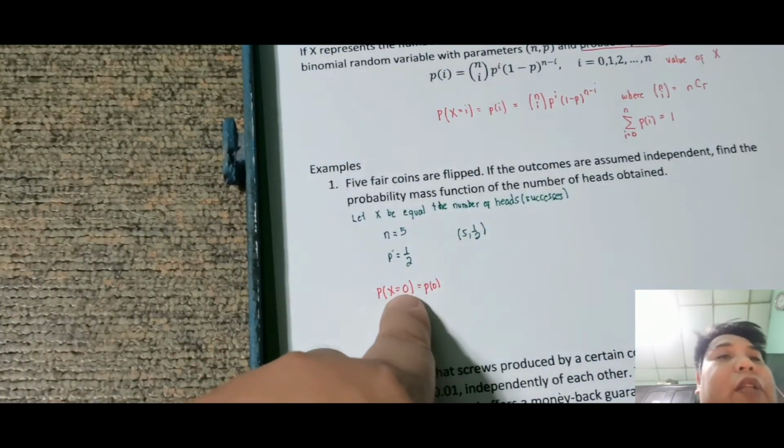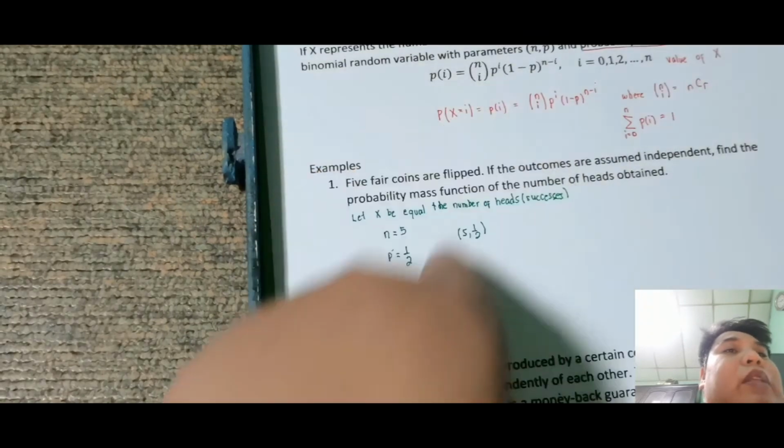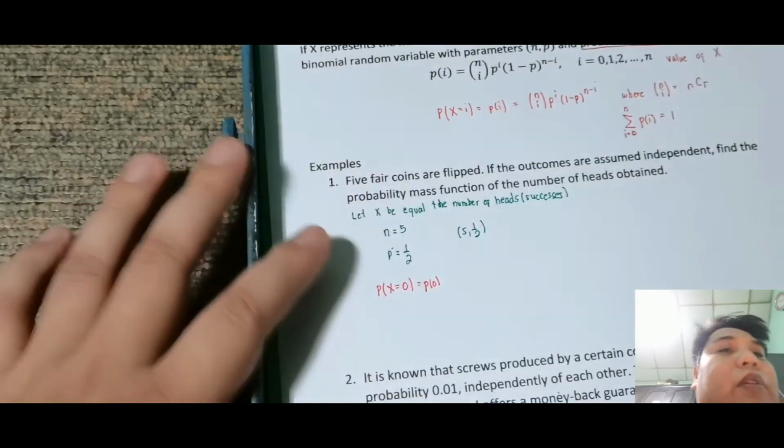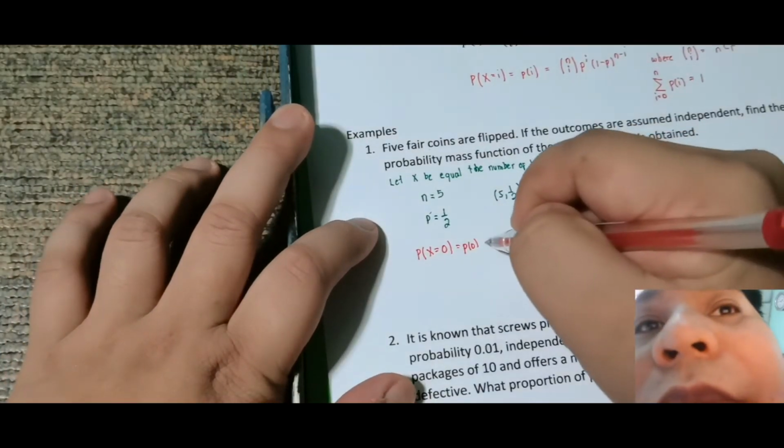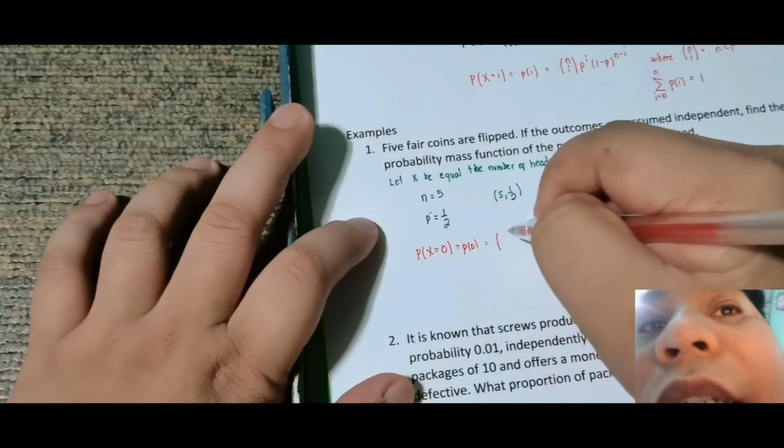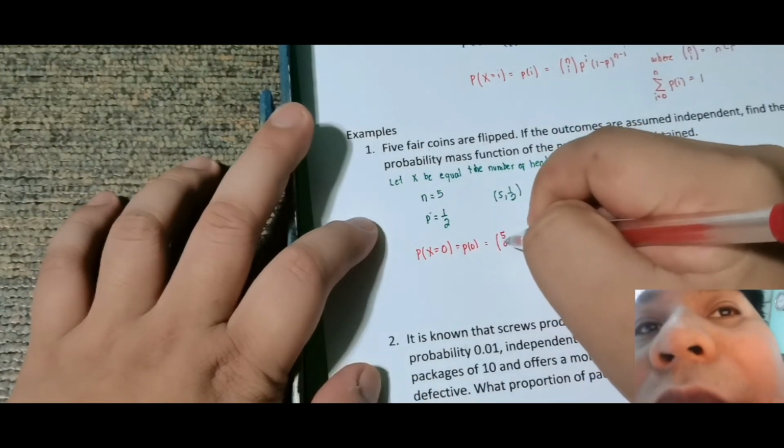So ito yung I, tandaan ito yung I. So, based sa formula, ito yung I. Tapos gamitin natin itong formula na to. So, meaning, this is just equal sa n taken I. So, this is 5 taken 0.